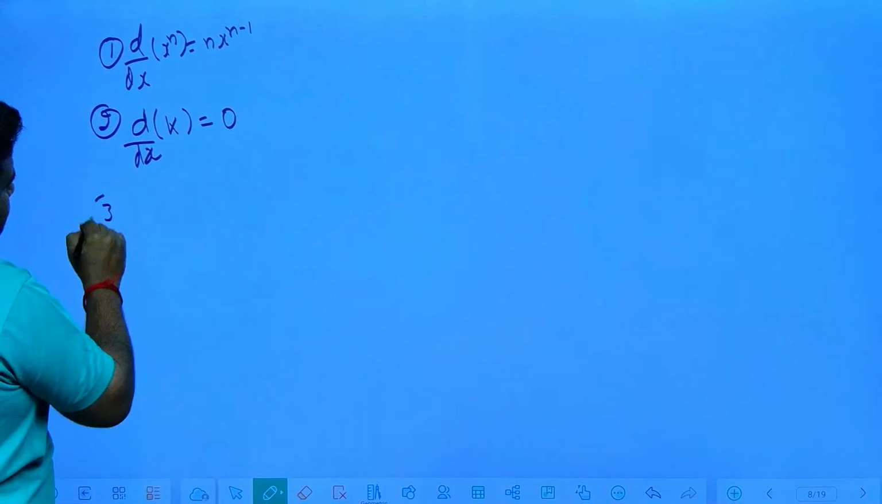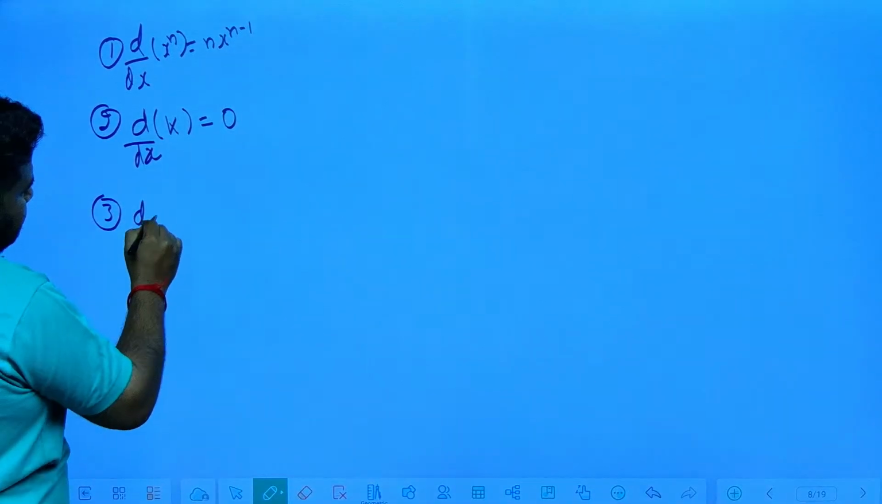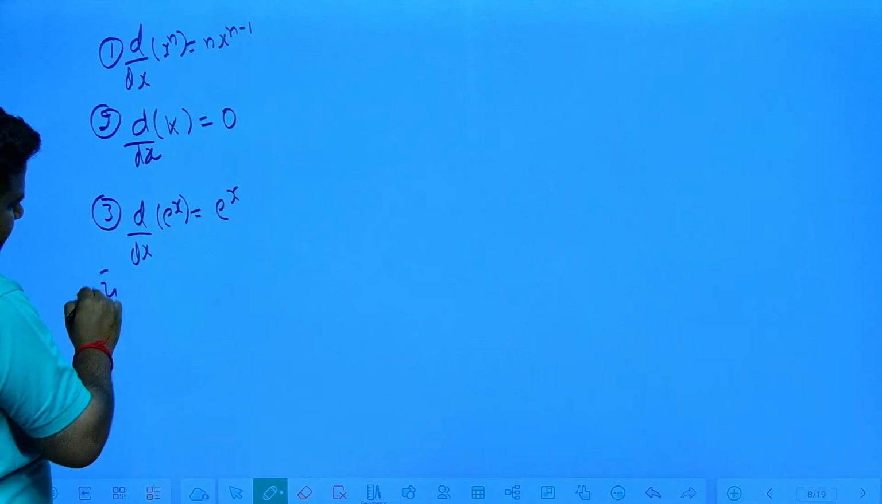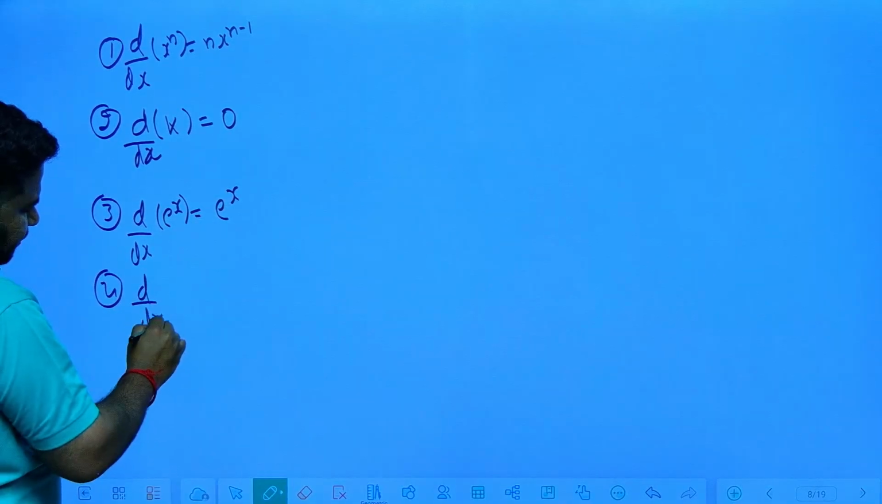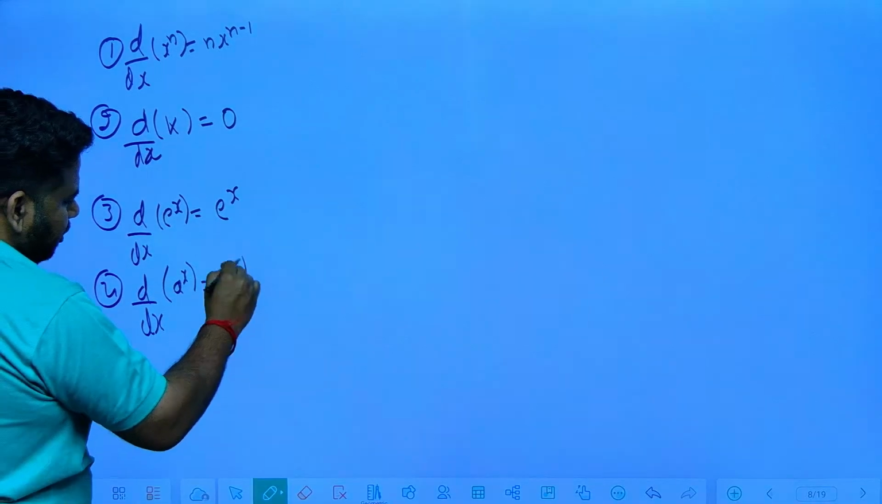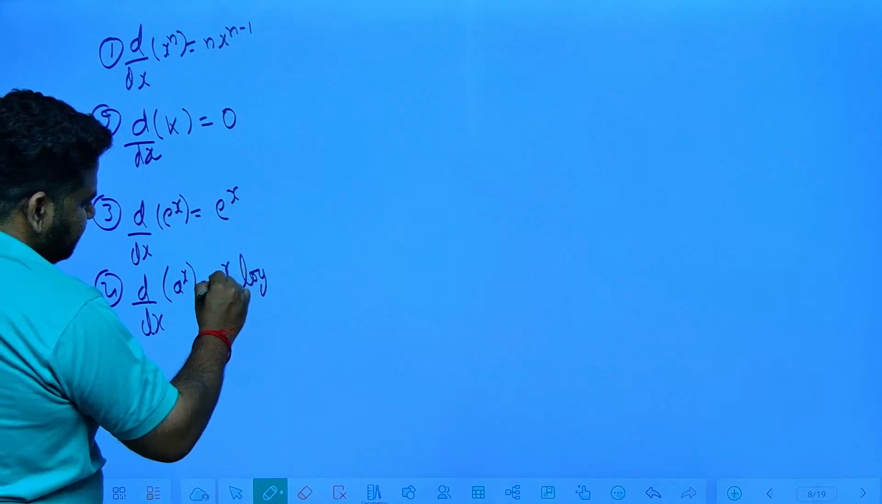Next what we are having? d by dx of e power x, exponents, that is e power x itself. Fourth one we are having d by dx of, write everything at one place, it will be useful for you, a power x is nothing but a power x into log a. You have to remember this, a power x into log a.